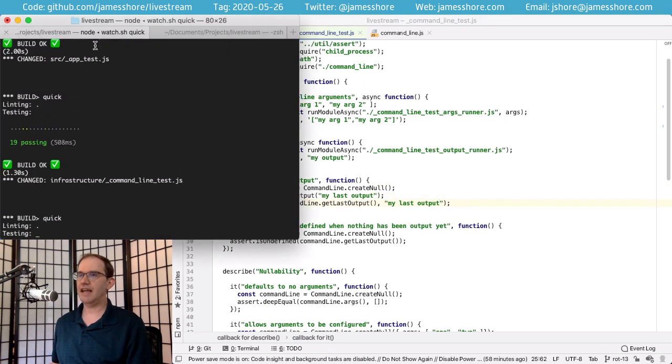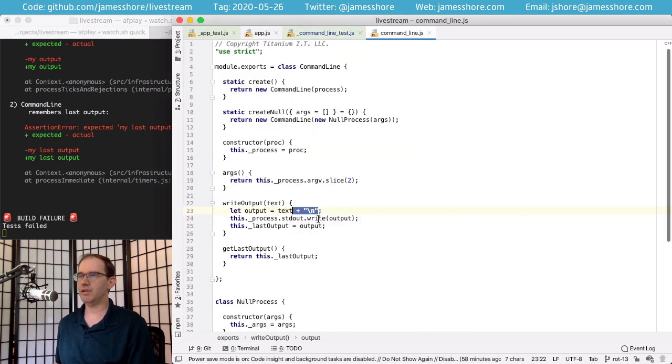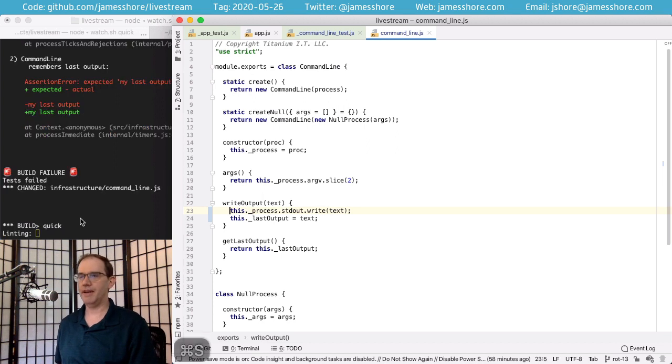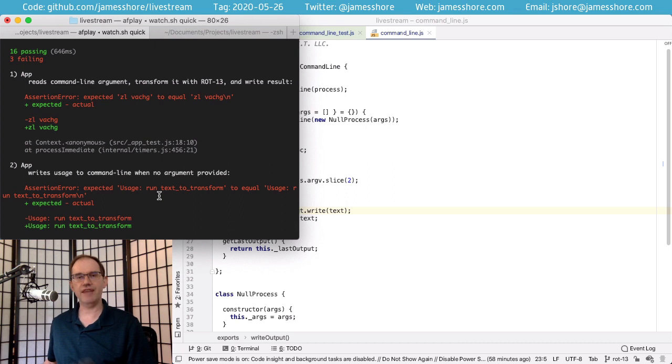Run that test and it will say, hey, you need to change your command line. We say, no problem. We'll do that there, and let's even inline this. And remember, when we did this with the mock-based tests, the mock said, we're good. We're calling command line with the methods we want. Behavior is correct, but of course it wasn't. But now, all of our application tests have just failed. And that's because we've just changed the behavior.